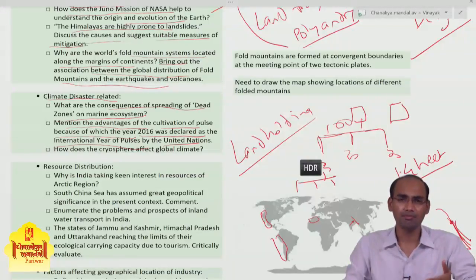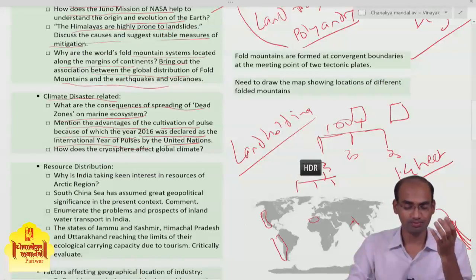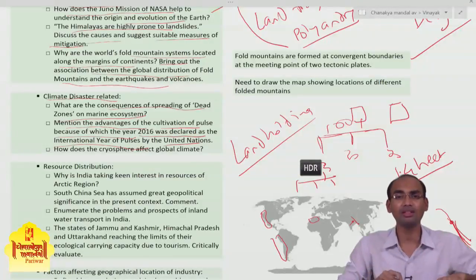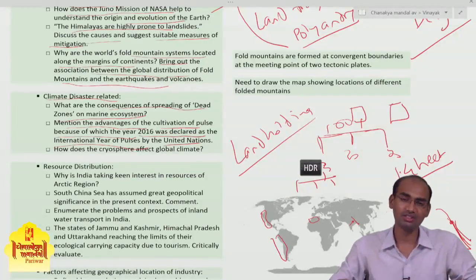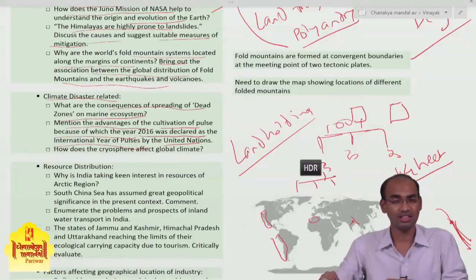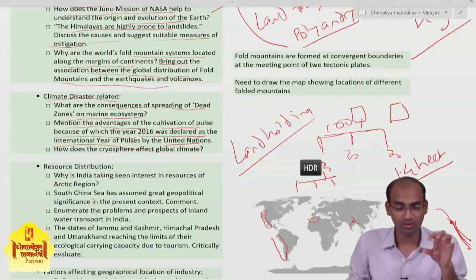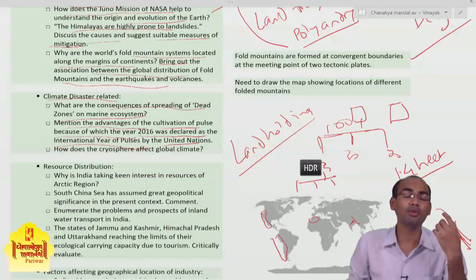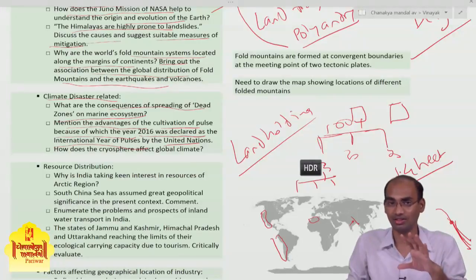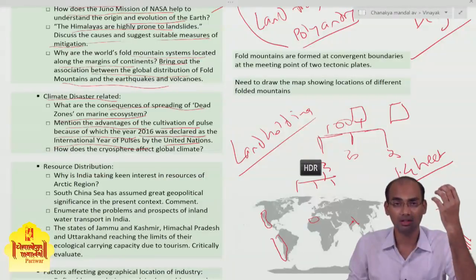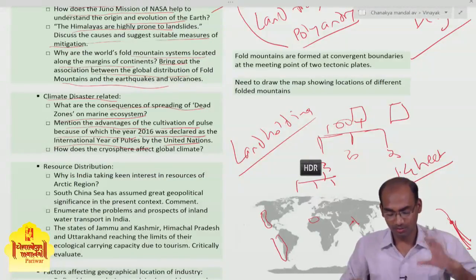In 2016, that particular year was declared as the International Year of the Pulses, okay. In the question only they have given its relevance: United Nation declared 2016 as the Year of Pulses. Now what you have to do is give as many advantages as possible in the answer. You have to give at least 5 to 6, so you can fetch more marks.